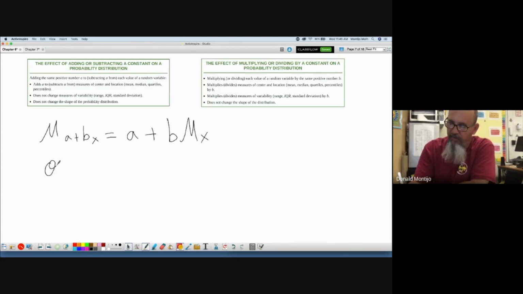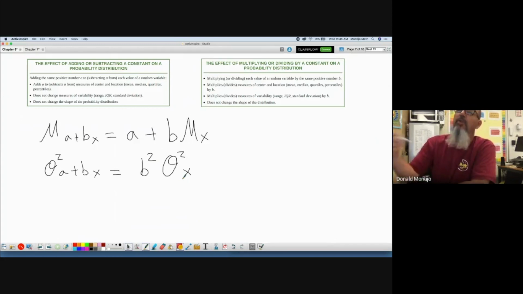Now, for the rule for the variance of A plus BX, what did we say before? If we add a constant to every term, it has nothing to do with the spread. It doesn't change it. So A just goes away. The rule for the variance of A plus BX is B squared times the variance of X. So take the original variance and multiply it by that multiplier squared.